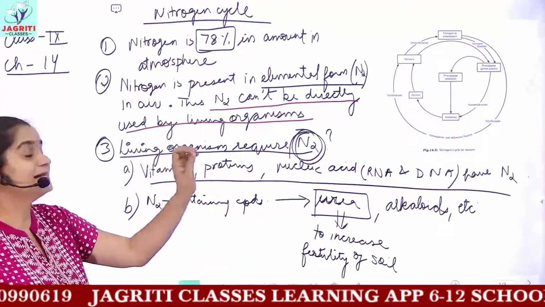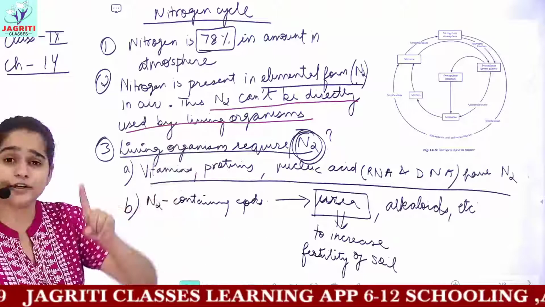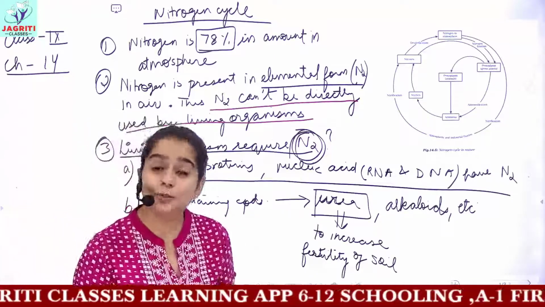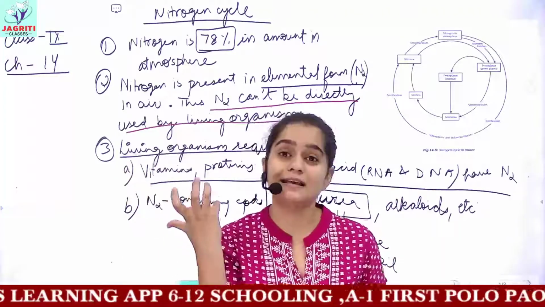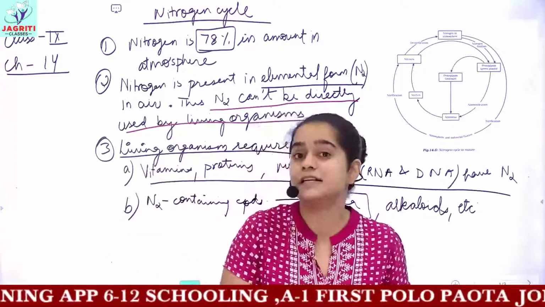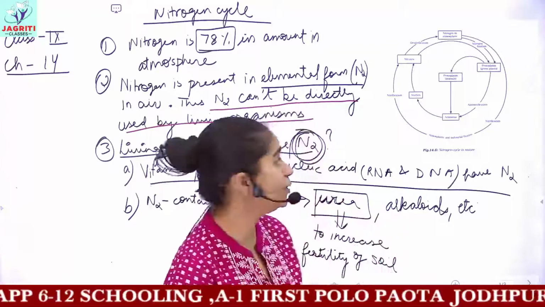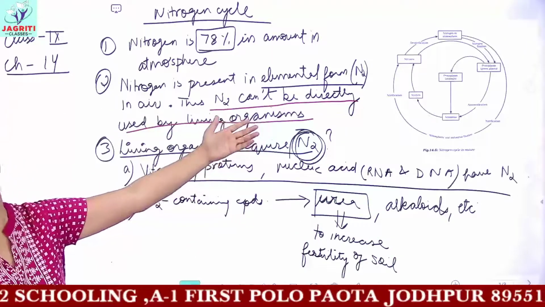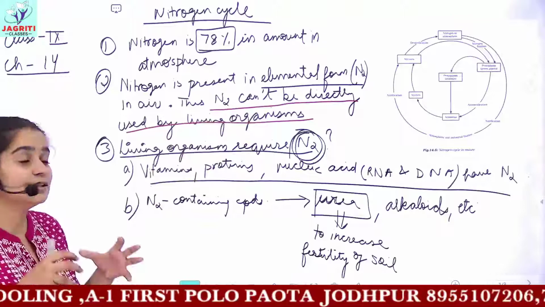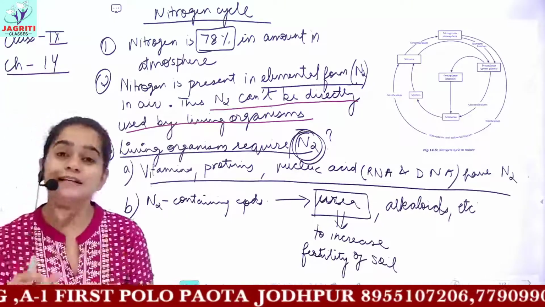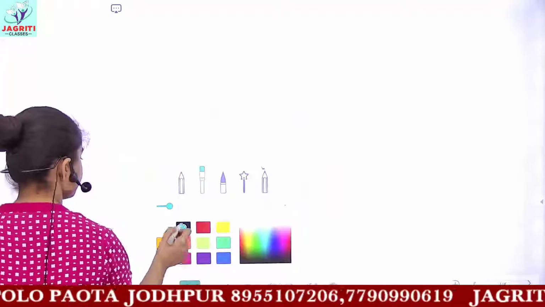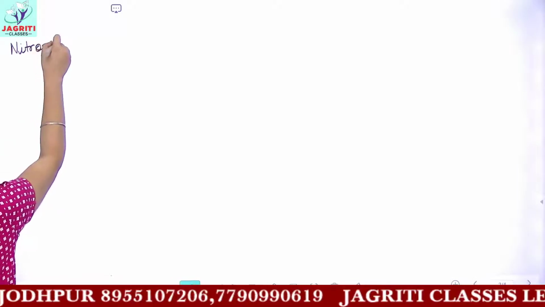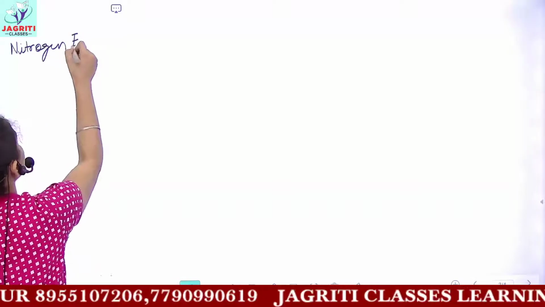But the problem is again the same: this nitrogen is not used directly by humans, animals and plants. Plants take carbon dioxide for photosynthesis through their stomata, but they are not able to take nitrogen directly from air. So to use the available nitrogen in the air, we have a process called nitrogen fixation.